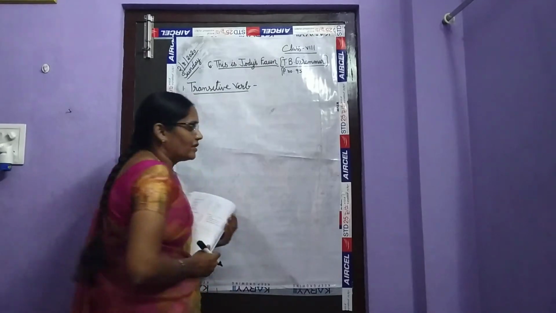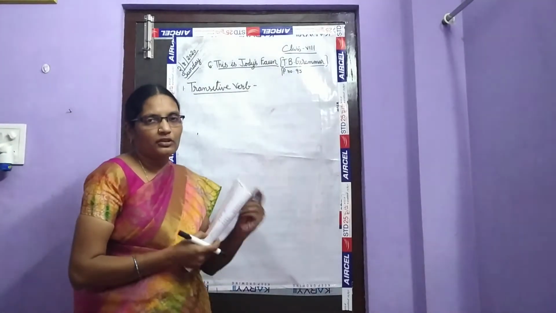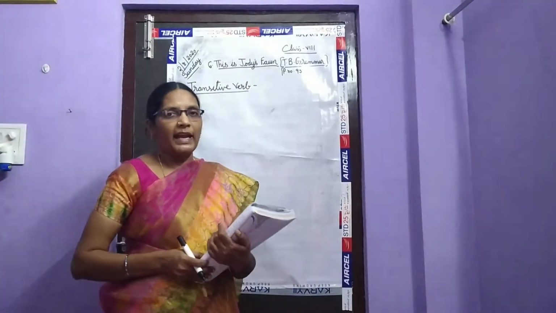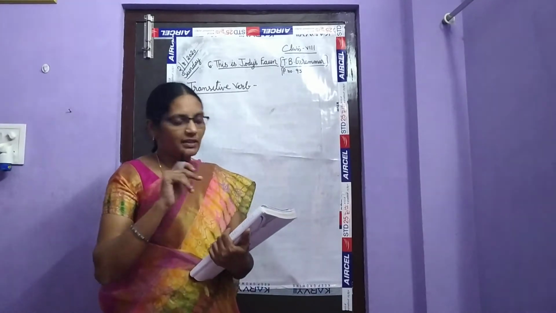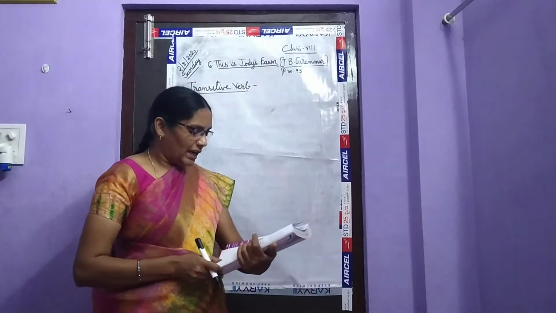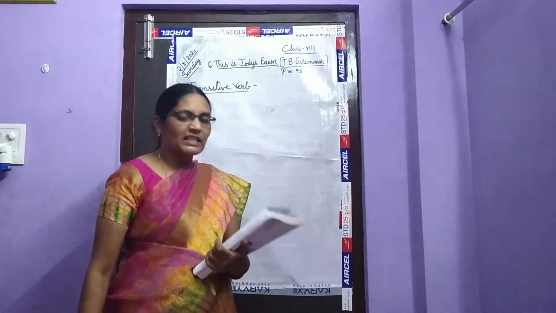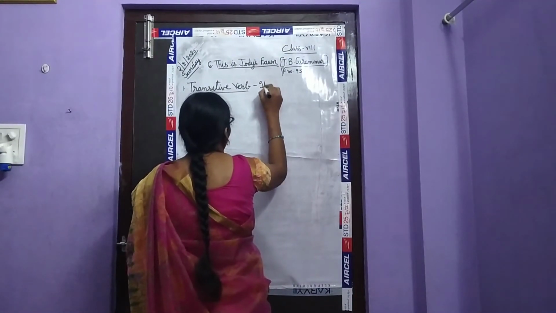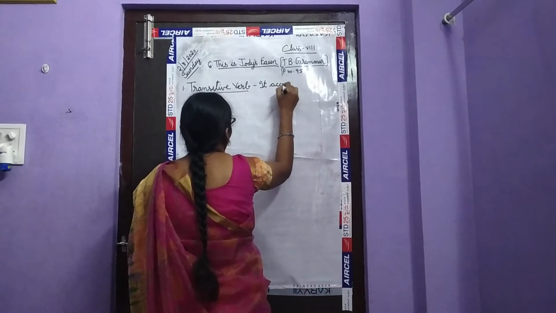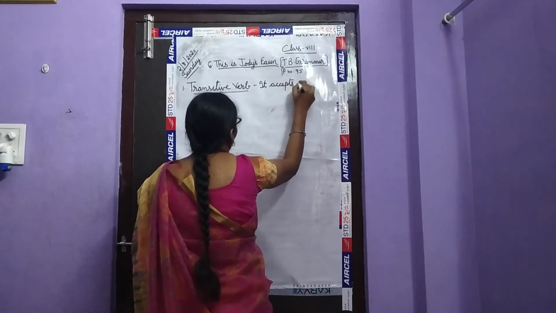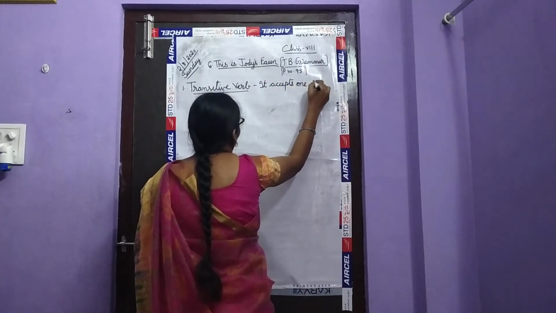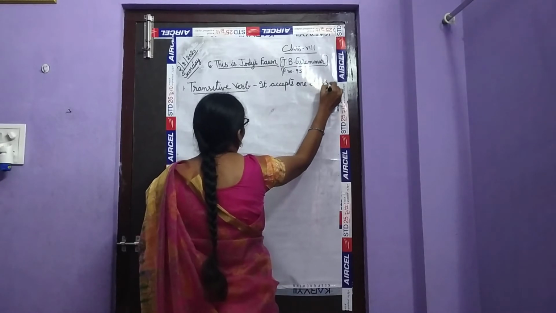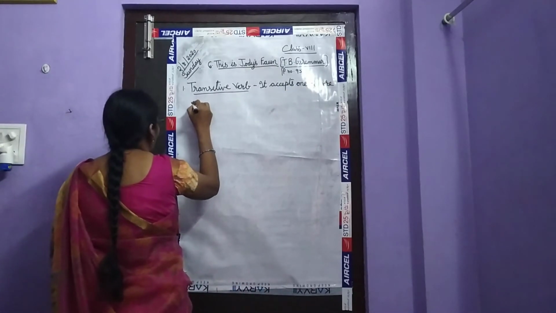What is a transitive verb? What is a verb first of all? A verb is an action word. And what is a transitive verb? A transitive verb accepts one or more objects.